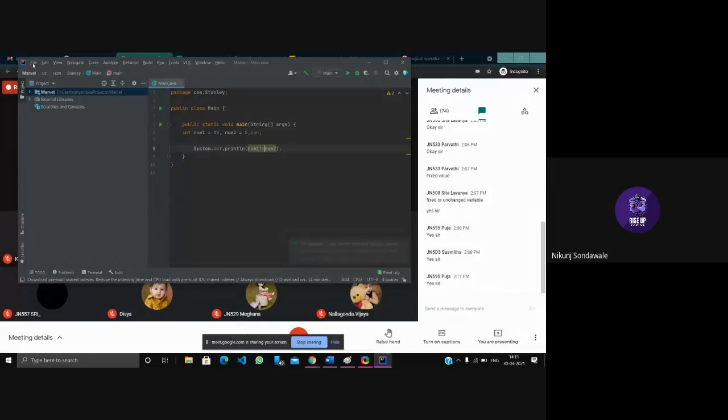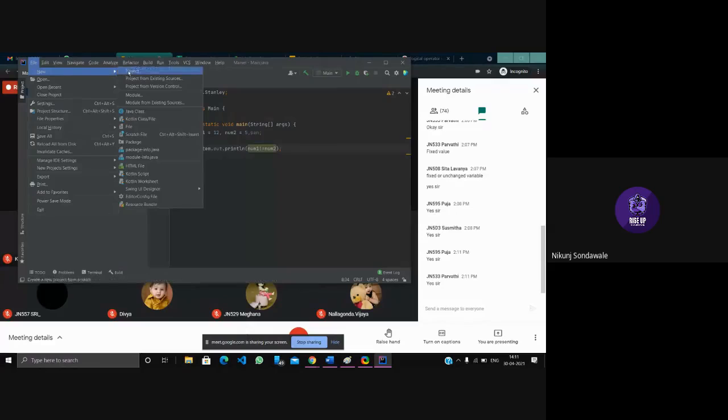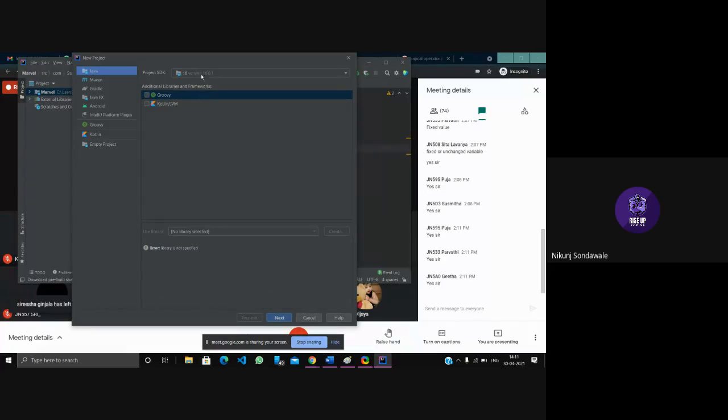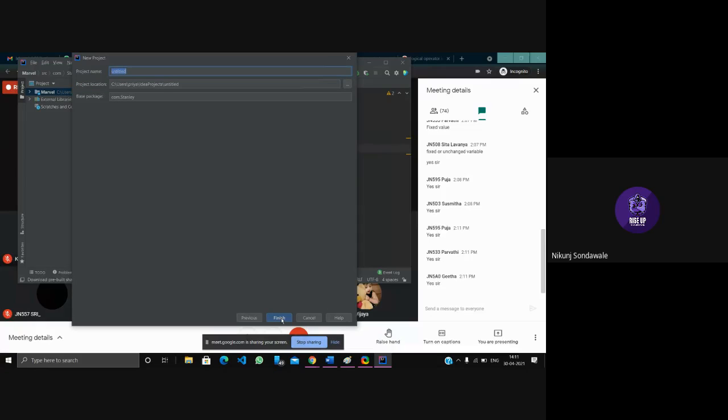We'll take one new project, check that we have the latest version, click next and check the checkbox. Then give it a name. Let's name this project kite, and give the package name Kakinada, and finish.